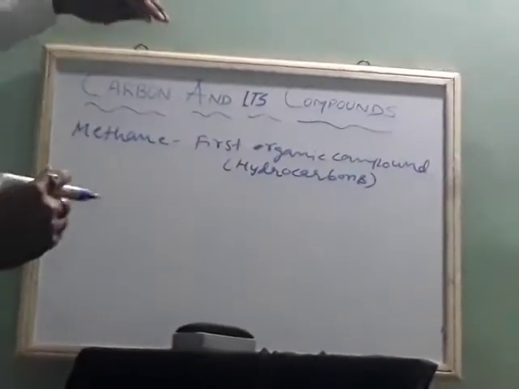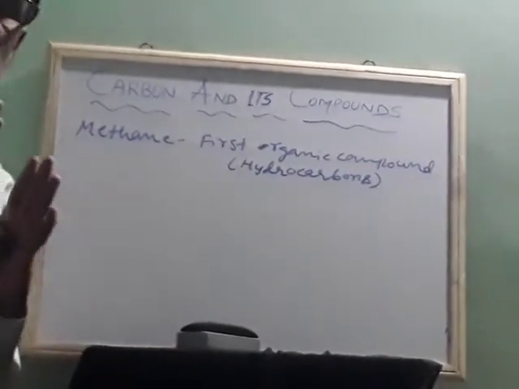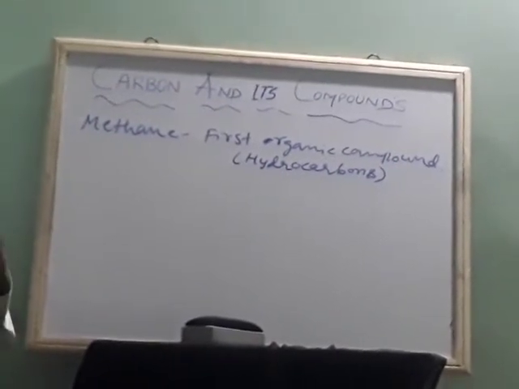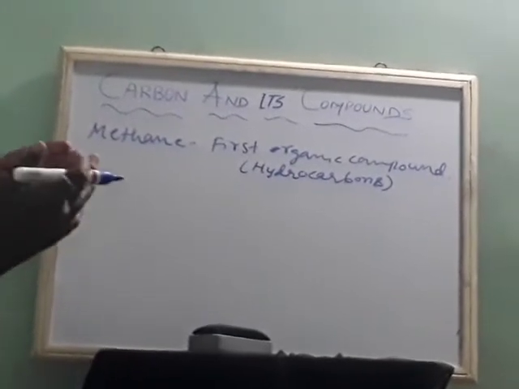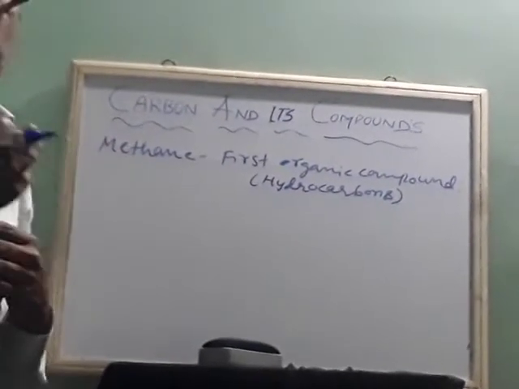So hydrocarbons are the compounds which contain mainly two elements, carbon and hydrogen. Then methane is the first organic compound produced.